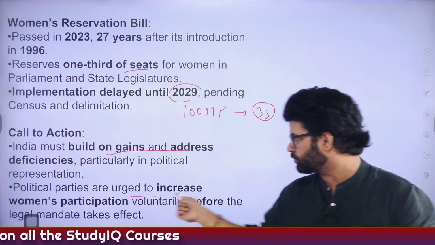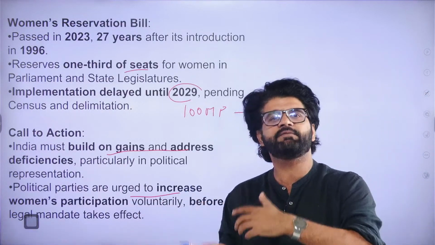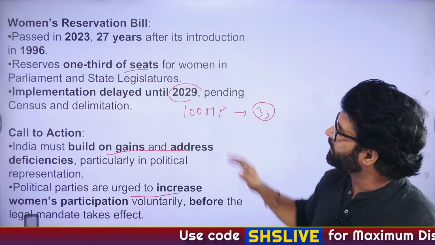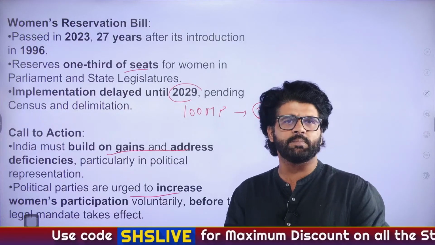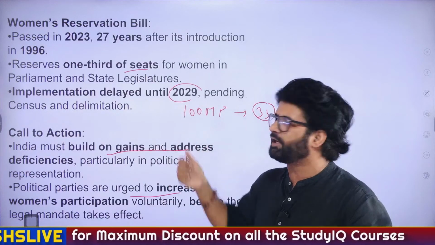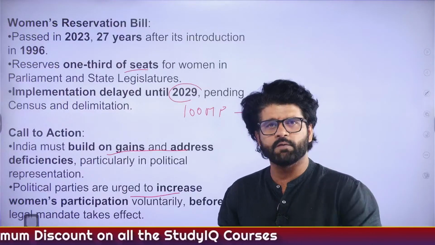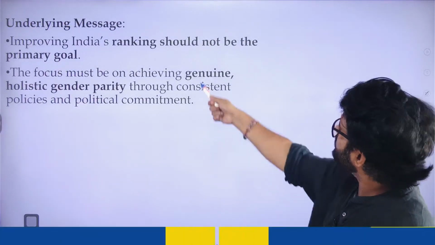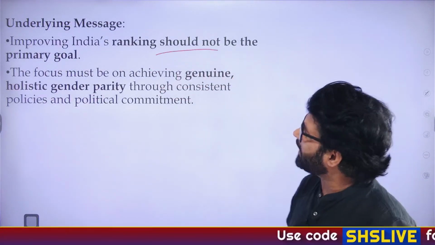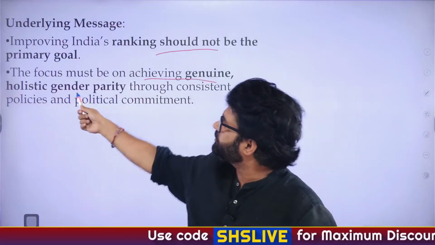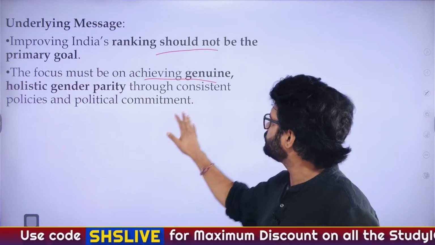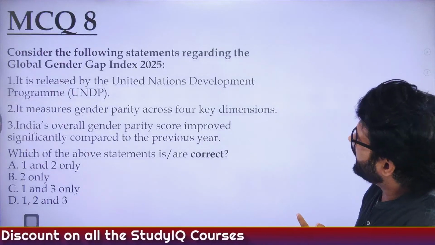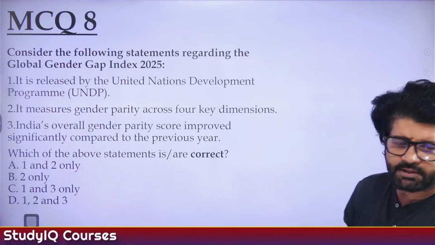Political parties are urged to increase women's participation. If they are so enthusiastic when it comes to local panchayats and municipalities, they are giving 50% reservation to women there. Why not 33% right now? Why wait till 2029? That's 4 years from now. What will happen tomorrow? I don't know. Cool. Underlying message: improving India's ranking should not be the primary goal. The focus must be on achieving genuine holistic gender parity through consistent policies and political commitment. Cool. Now let's solve MCQ 8 related to Global Gender Gap Index 2025.